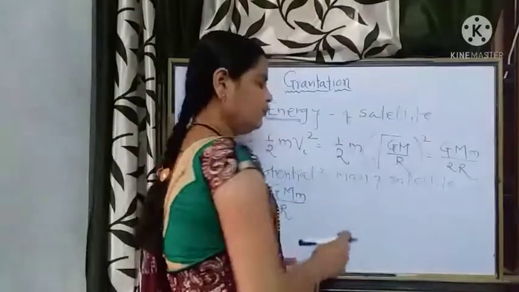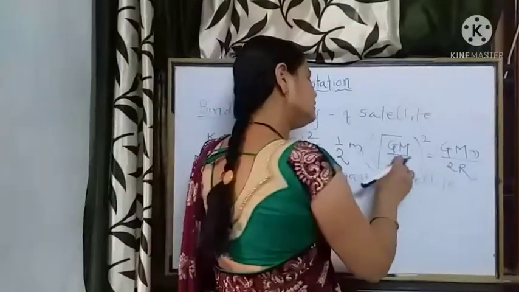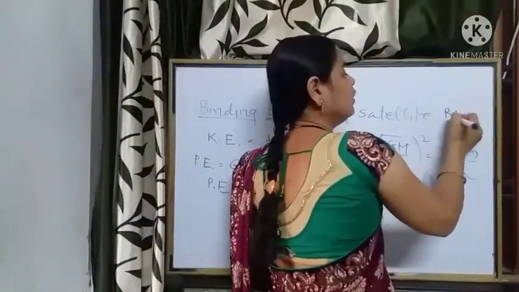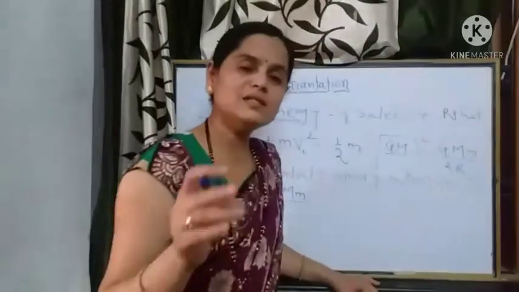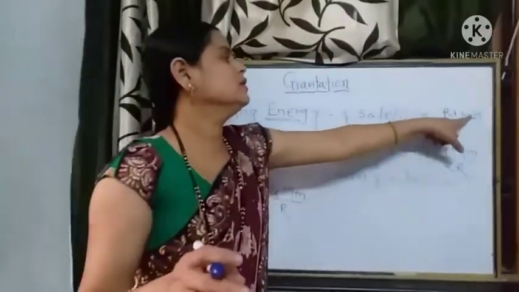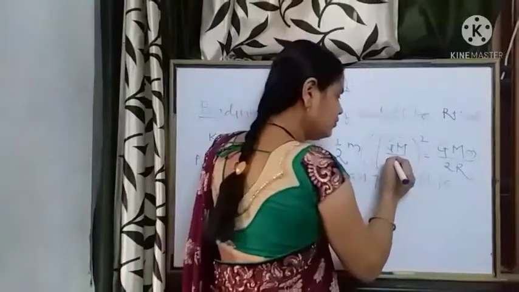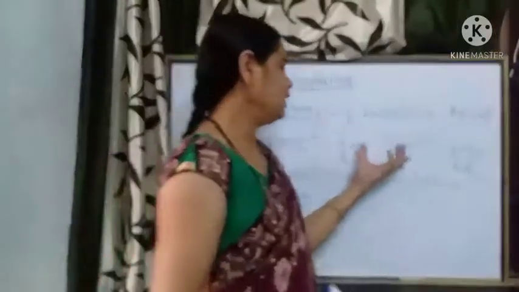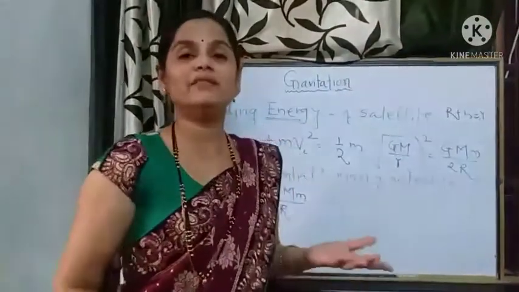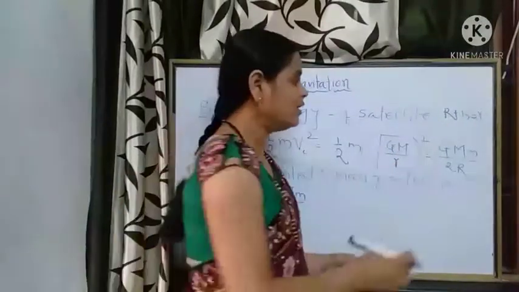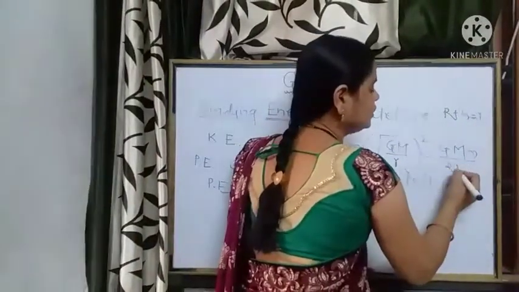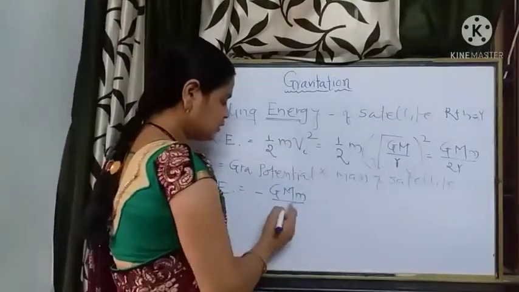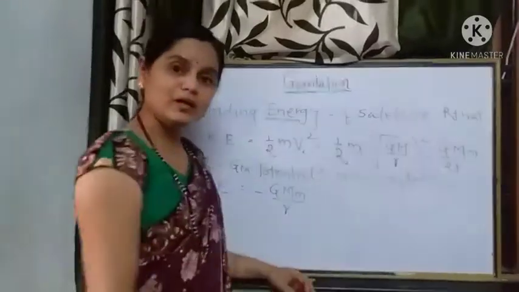But suppose the satellite is orbiting at a certain height h above the surface of earth such that r plus h can be considered as small r. If it is orbiting close to the surface of earth, this will be the formula. If it is orbiting at a height h above the surface, we must write small r. So this can also be written as GMm upon 2r. Same here for the potential energy: minus GMm upon r.